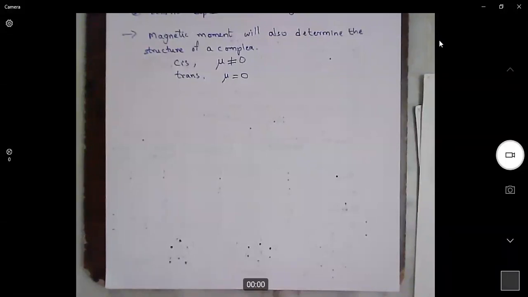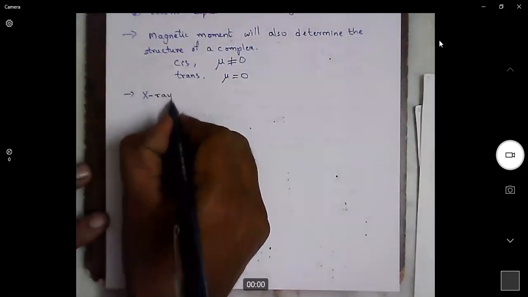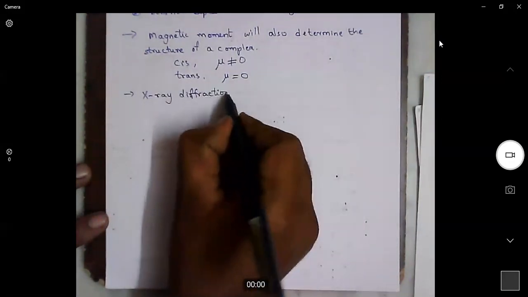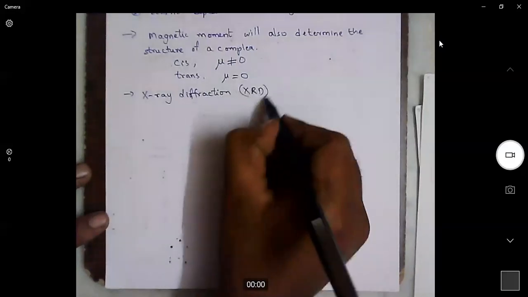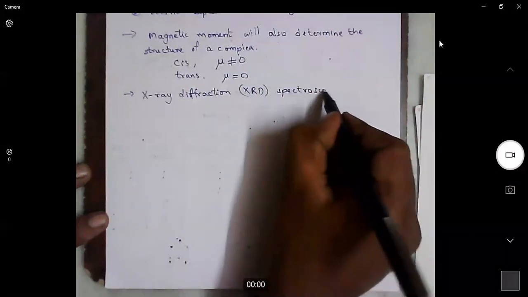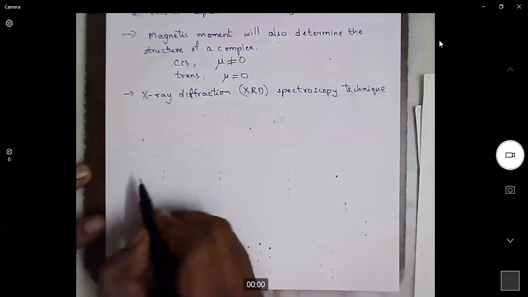If you are given two complexes and if we know the magnetic moment, then we can easily say which one is cis, which one is trans. Cis will have non-zero magnetic moment, trans will have zero magnetic moment. But nowadays, we are using X-ray diffraction spectroscopy, XRD, to study the structure of the complexes.